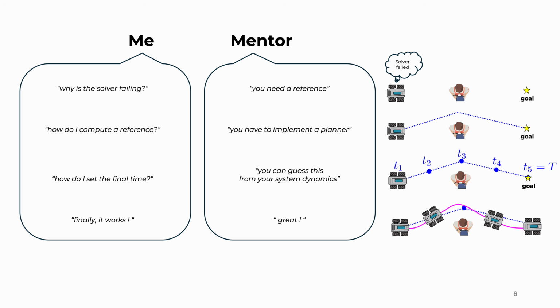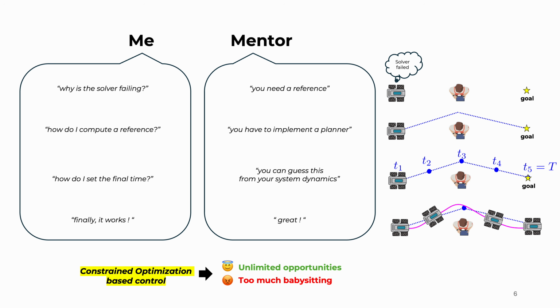However, by the end of my master thesis, I developed this love-hate relationship with respect to constraint optimization-based control. So on the one hand, I thought that I had unlimited power, unlimited opportunities to solve extremely complicated control problems just by feeding them into an optimization.